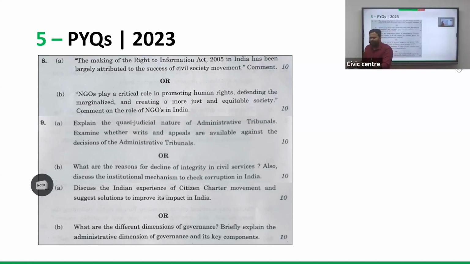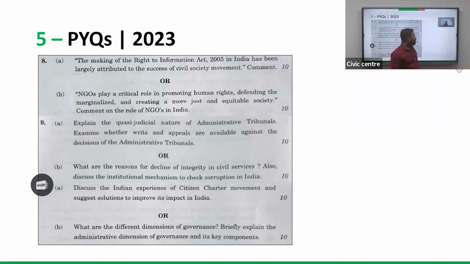Police may be getting minimal salaries. So all this should be addressed. I'm telling only one aspect of this. There are other factors leading to corruption. Corruption is one of the main issues for India. And the citizen charter movement and its various suggestions on how to improve it.